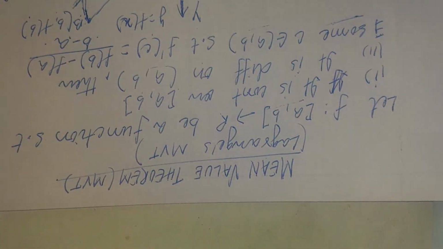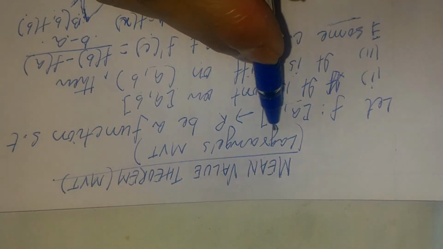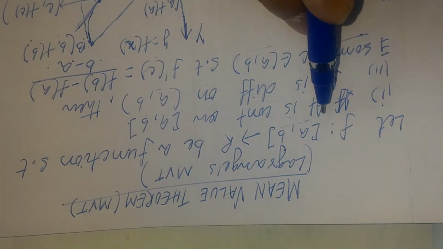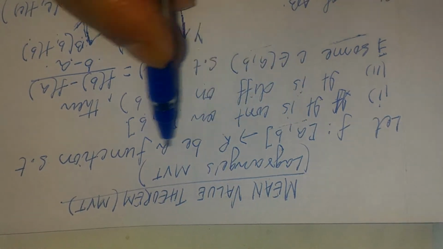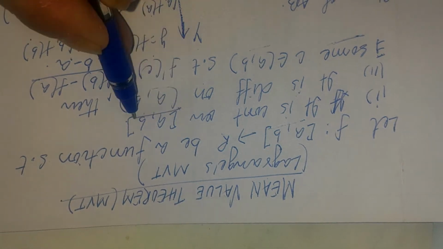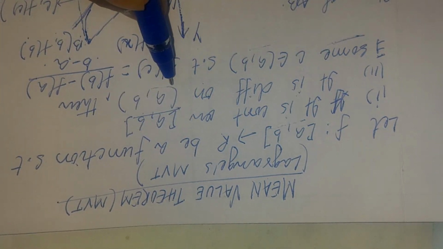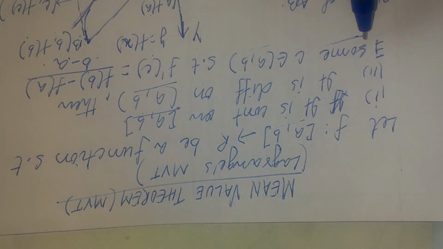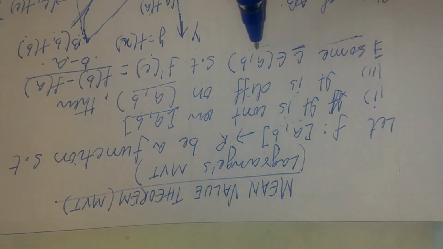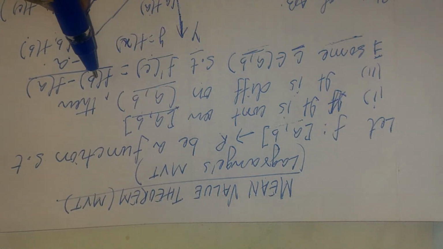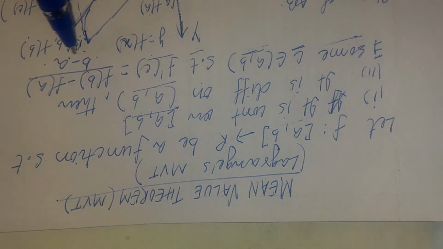Hello friends, today we will be discussing the mean value theorem. It is also known as Lagrange's mean value theorem. The statement of the theorem is: let f be a function from [a, b] to R, a real function, such that it is continuous in the closed interval [a, b] and differentiable in the open interval (a, b). Then there exists some c, meaning at least one c, belonging to the open interval such that f'(c) is equal to (f(b) minus f(a)) by (b minus a).